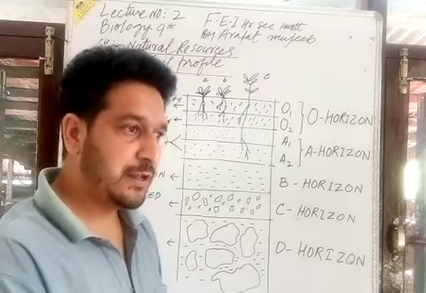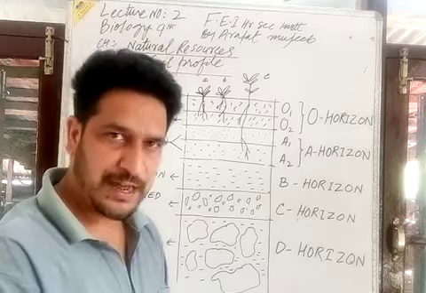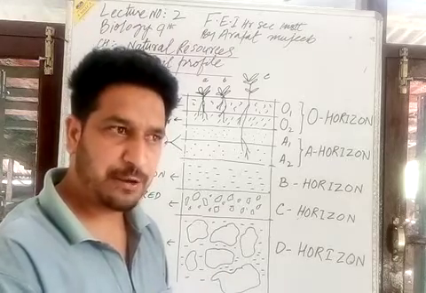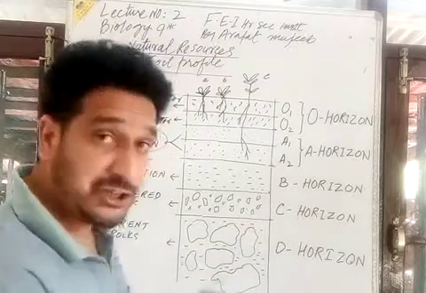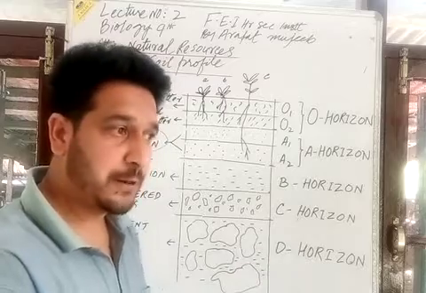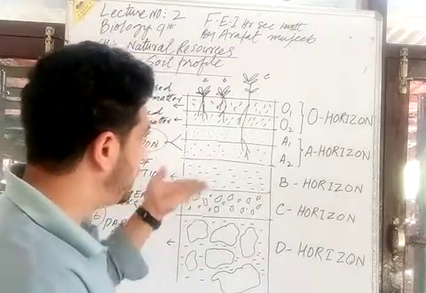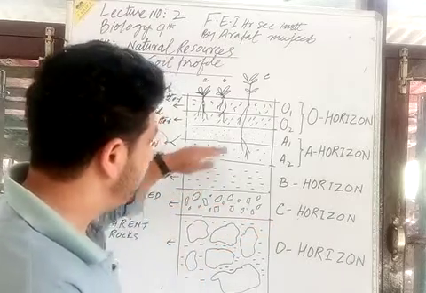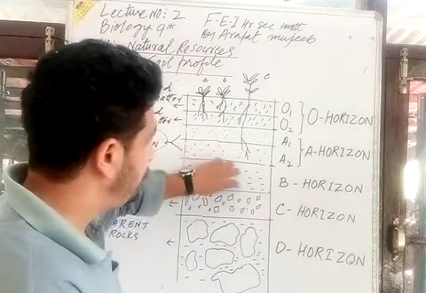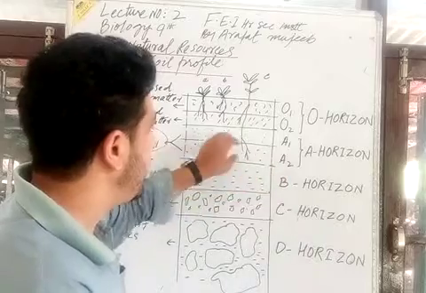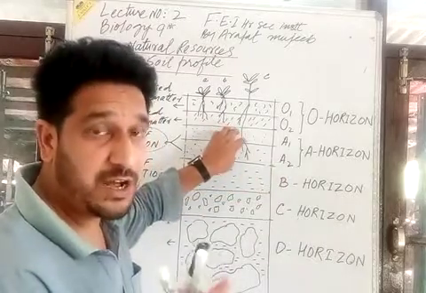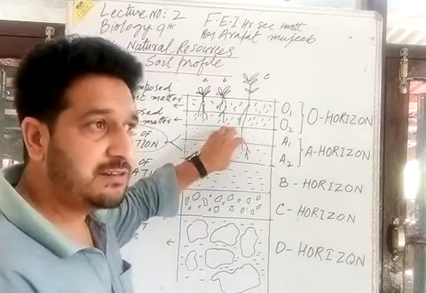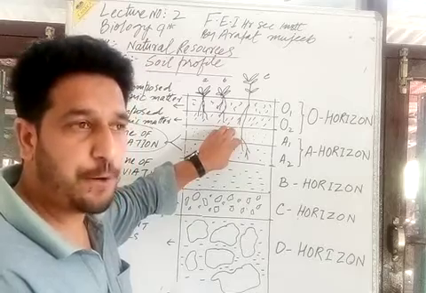So phosphorus like mineral, nitrogen like mineral, they leach down. Calcium like mineral leaches down deep. Manganese like, aluminum like minerals start to reach down and accumulate in the B horizon.